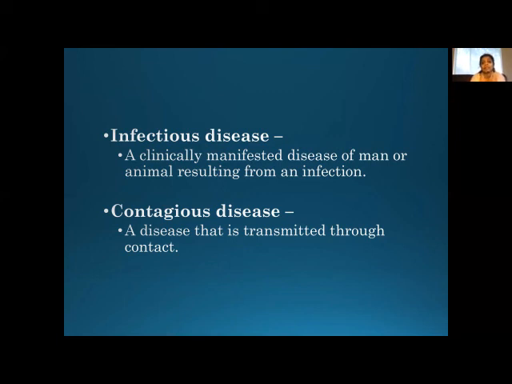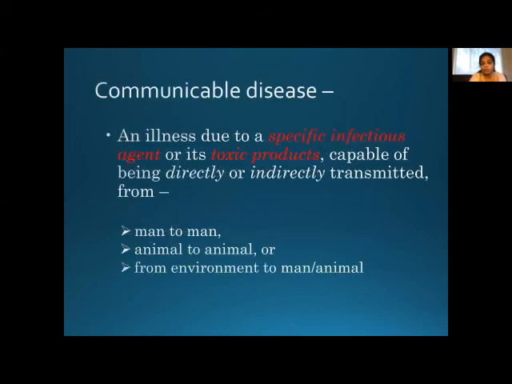Contagious disease is the disease that is transmitted through contact. For example, I touch a contaminated article, I get the infection and it spreads to me. So contagious diseases can spread from contact. Then coming to communicable disease. Communicable disease is also like a contagious disease, an infectious disease, but it has a specific definition.